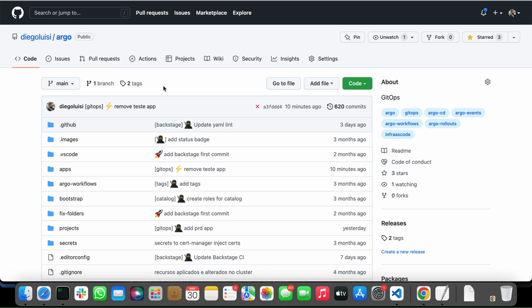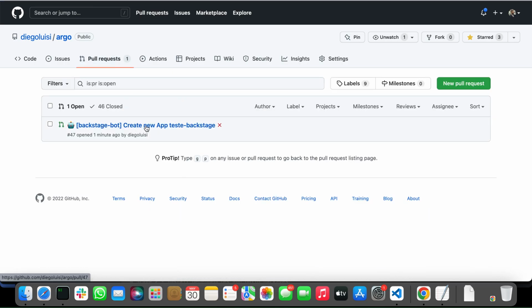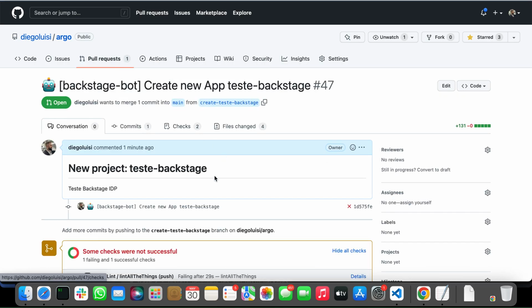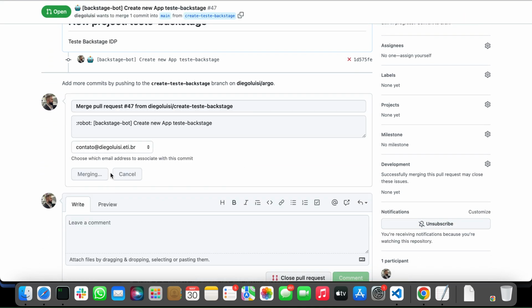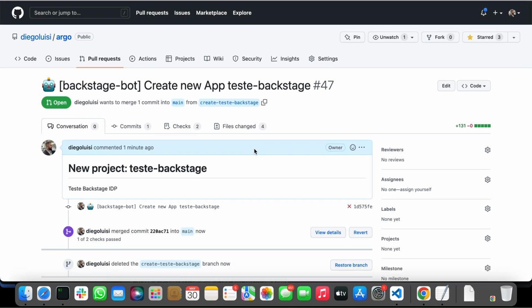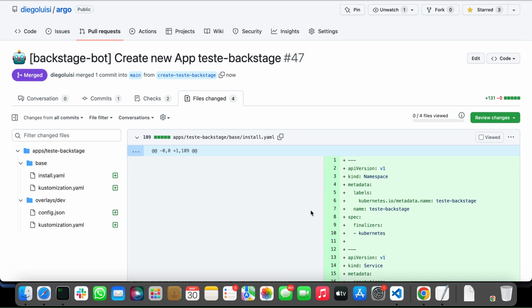It's a GitOps tool, and I have a pull request here opened by Backstage. We will approve this pull request. I have to look before, but I know what the pull request will do.